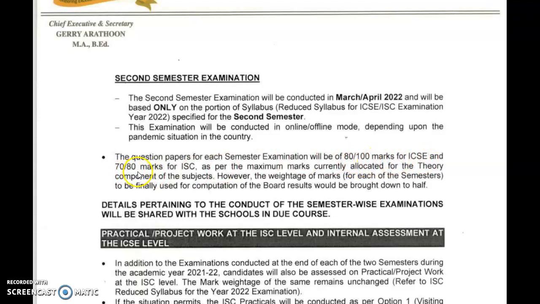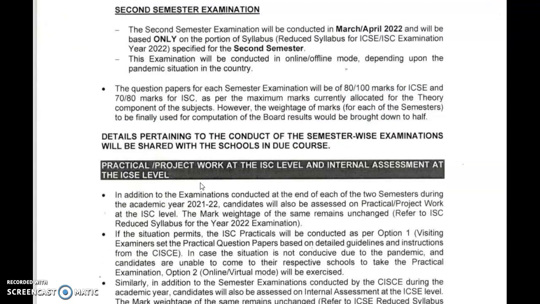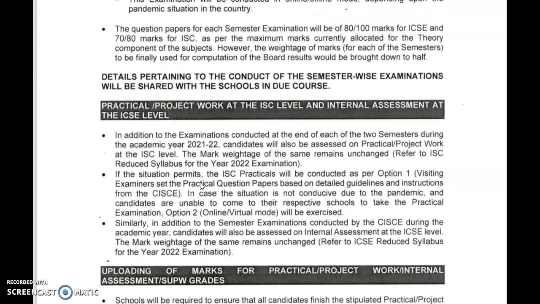and 70 or 80 marks for ISC as per the maximum marks currently allocated for the theory component of the subjects. Now talking about the practical and project work. Talking about practicals, I would say if everything is fine at that time, if the cases are handled, they'll have their practical examination. I'm talking about 12th class. You'll have your practical examination and the same procedure will be followed. That is, the examiners will be coming to your schools and then you'll do the practicals.